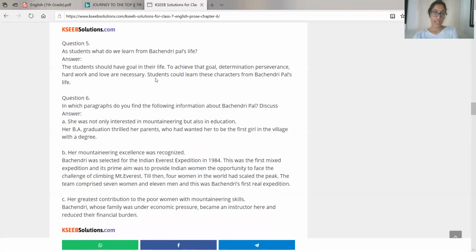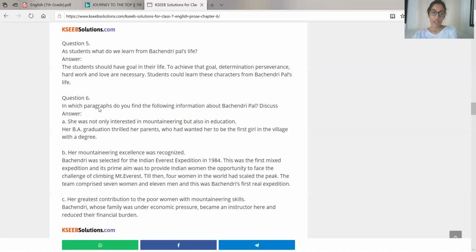Question 5. As students, what do we learn from Bachendri Pal's life? The students should have a goal in their life. To achieve that goal, determination, perseverance, hard work, and love are necessary. Students could learn these characteristics from Bachendri Pal's life. So we know what determination is. Determination means focus. Perseverance means that if you want to do something, you will put in all the efforts to do that. So that goal should always be in your mind, and you should put your efforts to achieve that goal. That is called perseverance.